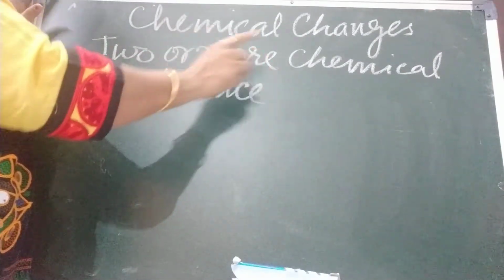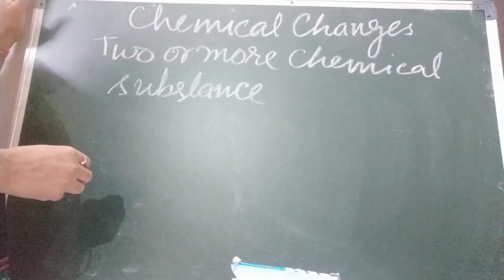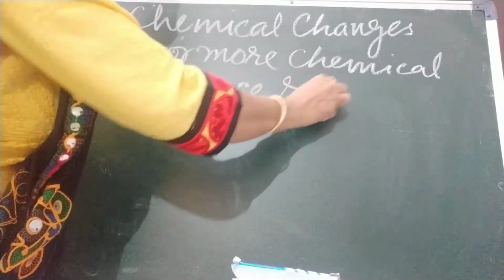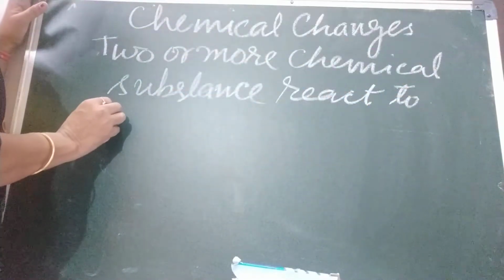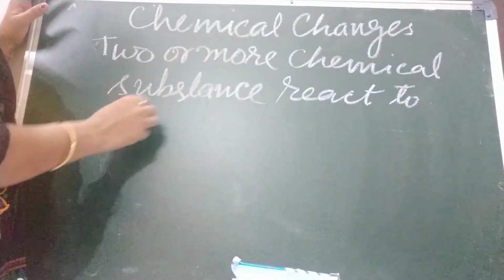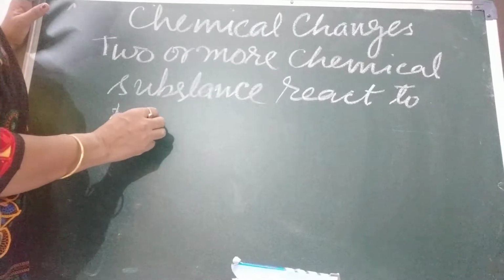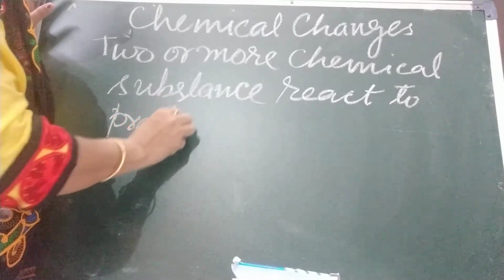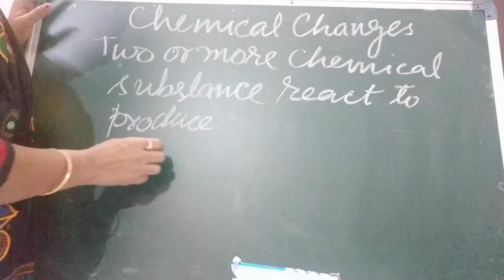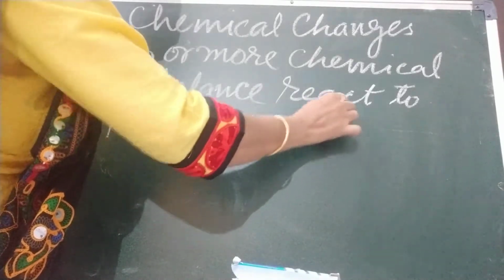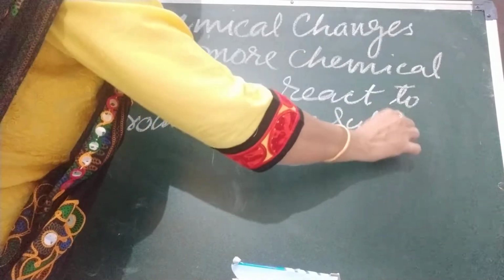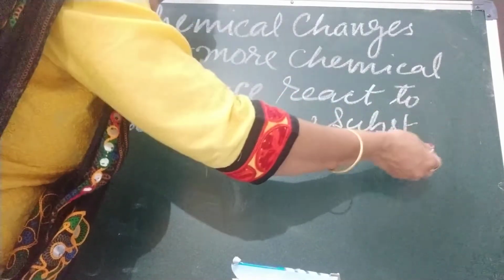When two or more chemical substances react to produce a new substance or substances.